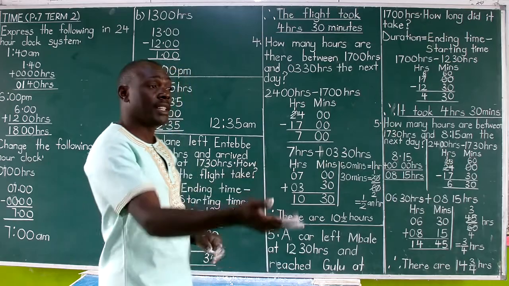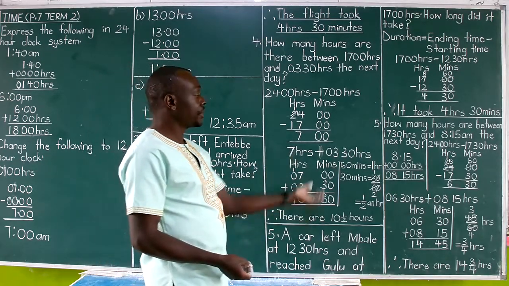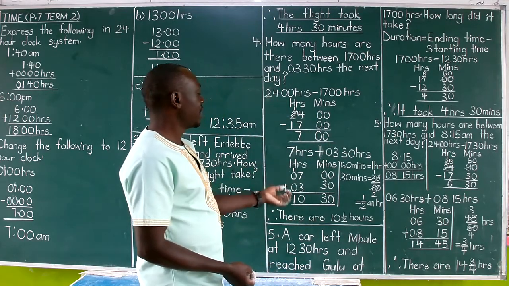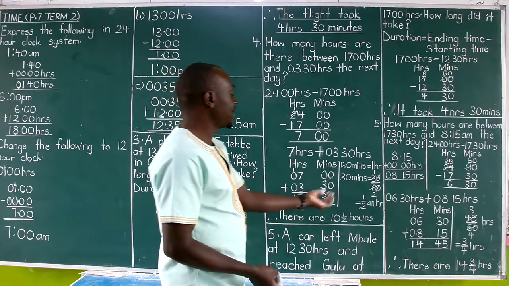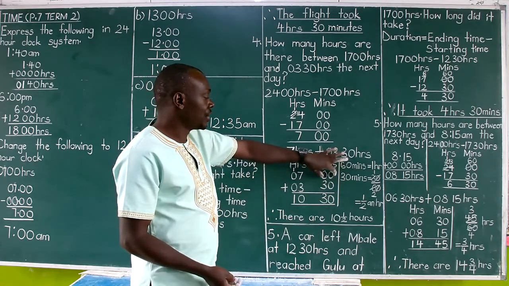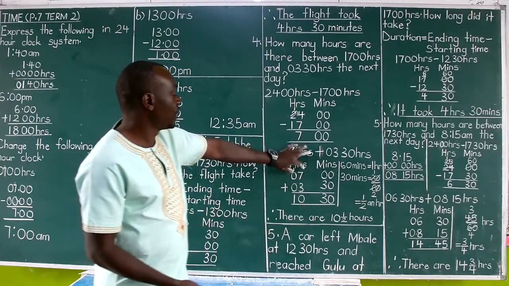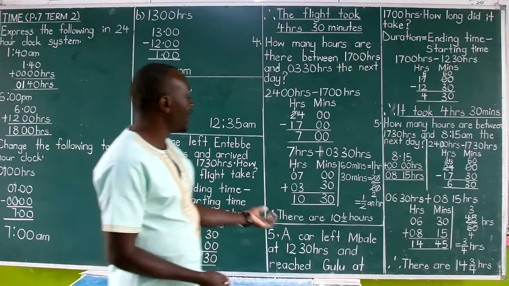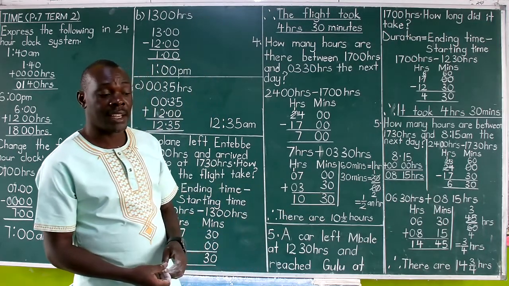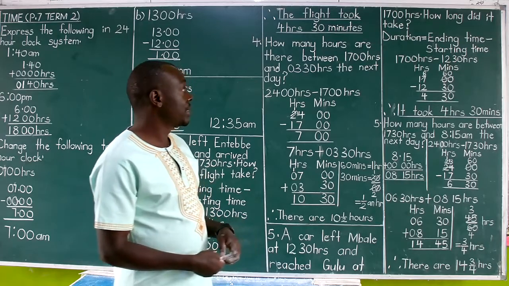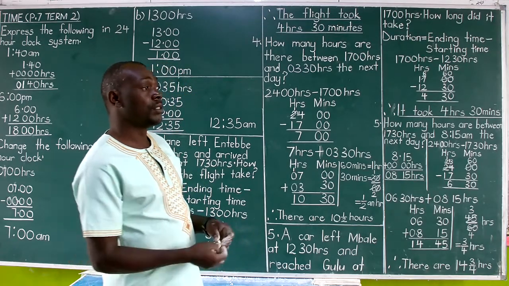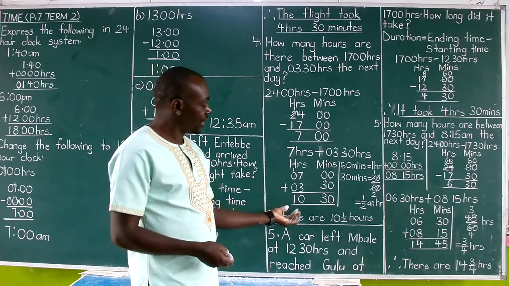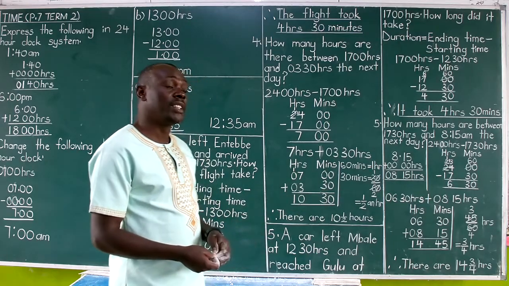Now we add the ending time of 0330 hours. That's time into the new day. So we add 7 hours plus that 0330 hours. Then you go hours and minutes: 0700 plus 0330. We are adding, remember, 0 minutes plus 30 minutes, you get 30 minutes. 7 hours plus 3 hours, you get 10 hours. So I've got 10 hours and 30 minutes. But always heed the instructions of the examiner, because the examiner is ever a dictator. You cannot dictate on his question. He says how many hours, whereas our answer is reading in hours and minutes. You cannot leave it like that.